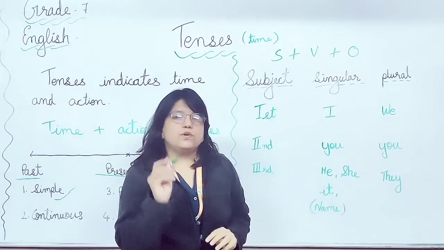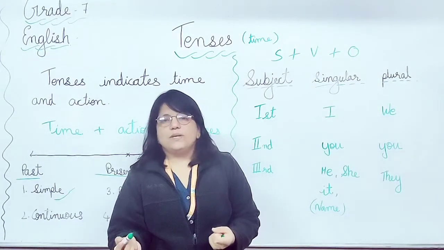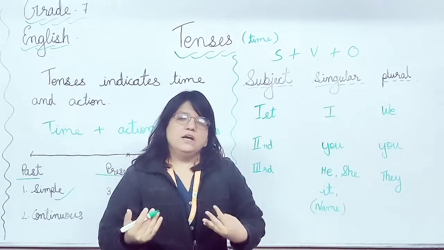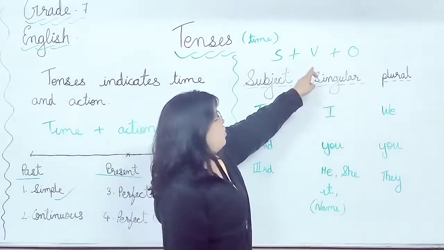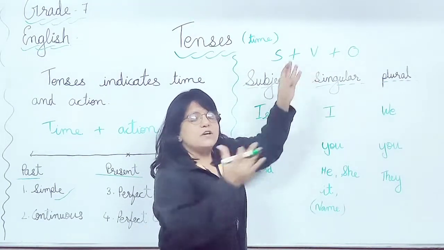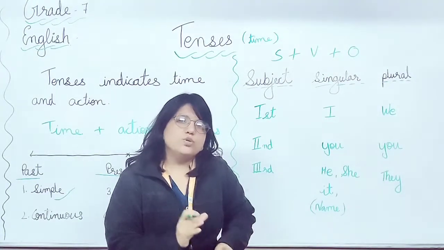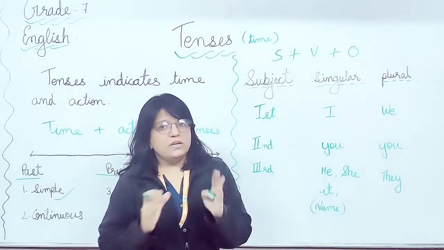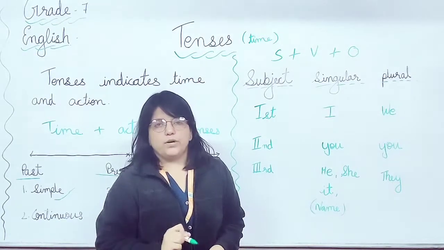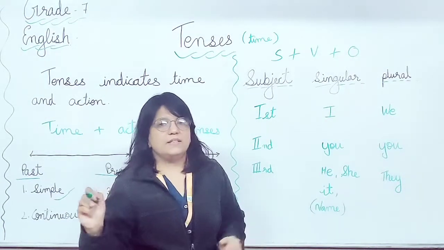In tenses verb is most important because उससे ही हमको पता पड़ेगा that whatever tense is there, we will identify that tense on basis of verb, or we can change that tense if we are changing the verb. Means verb is most important thing. Means action, whichever action is there in the sentence, that is the most important thing in the sentence. So we have to identify what verb is there in the sentence.